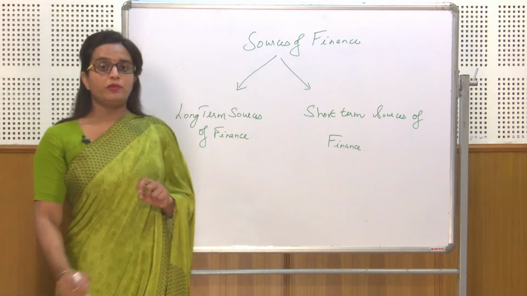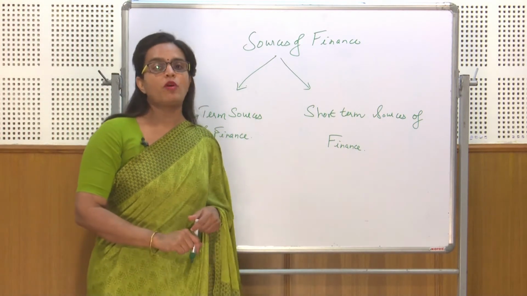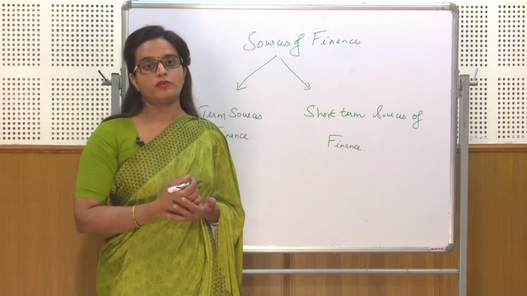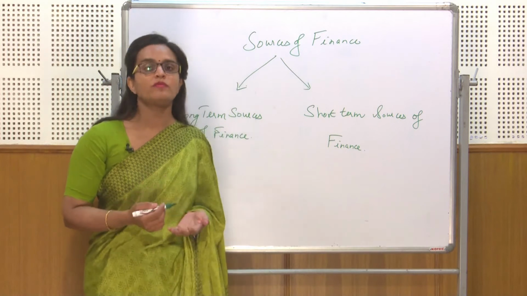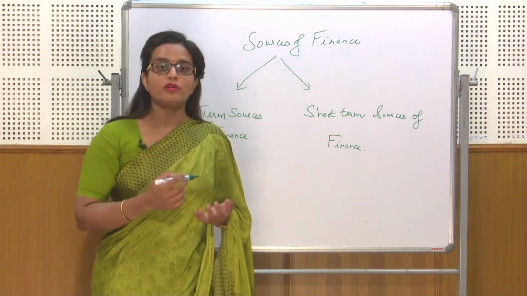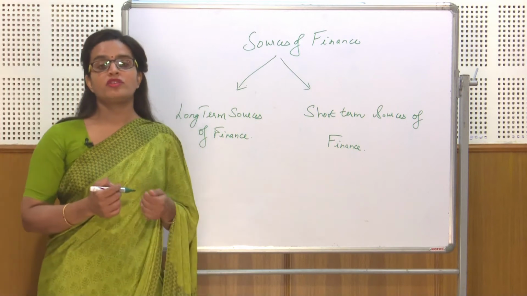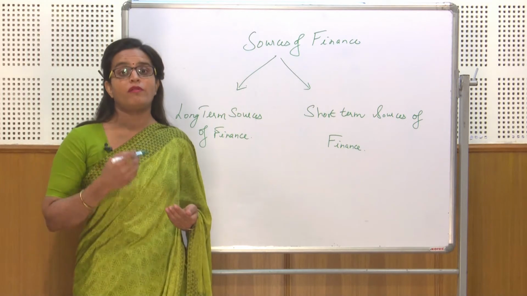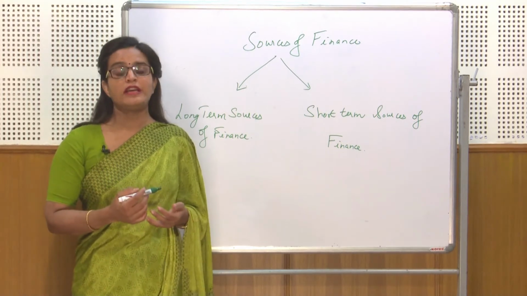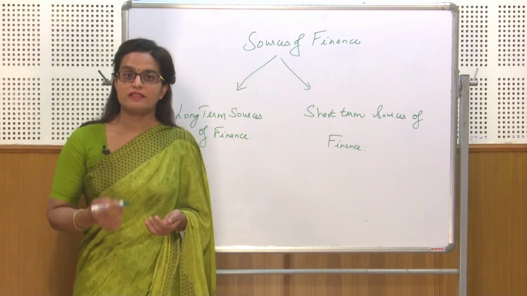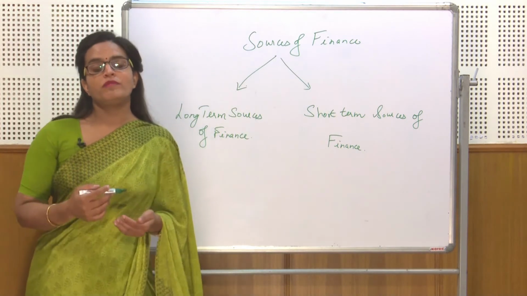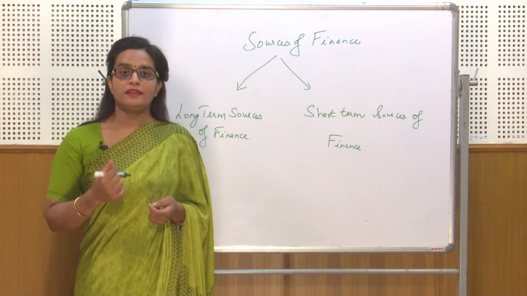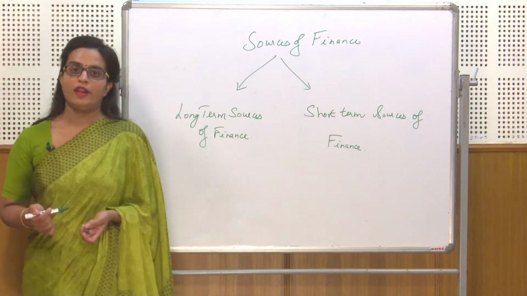As I have already told you, I am going to discuss in detail different long-term sources of finance. But before that, we should know what exactly long-term sources of finance are. Long-term sources of finance are those types of finance which are generally taken for a period of more than 5 years. It can be taken for 6 years, 10 years or 15 years. Generally, it is taken for the purchase of fixed assets, for replacement of old machinery with a new one, or for starting a new business.